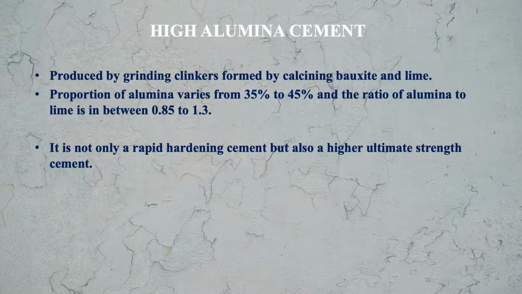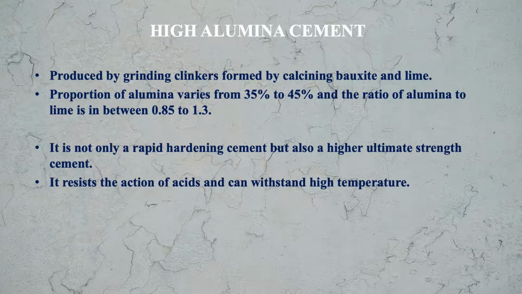These are very important properties of high alumina cement. This cement resists the action of acids and can withstand high temperatures also. So that way also this cement is very important. You see here that it can resist the action of acids and also withstand high temperature. But if you compare the cost of this cement with OPC, it is costlier than ordinary Portland cement.